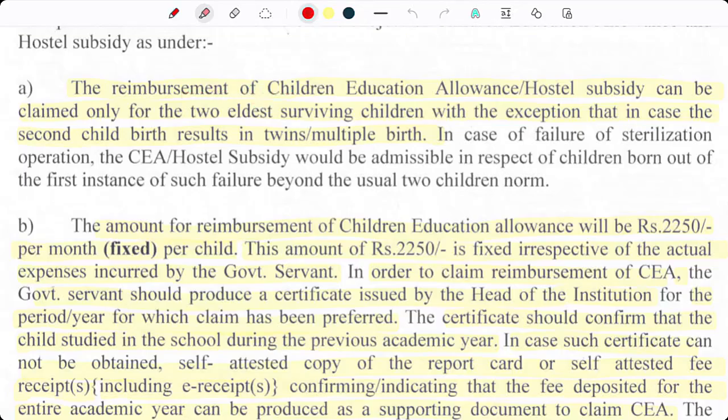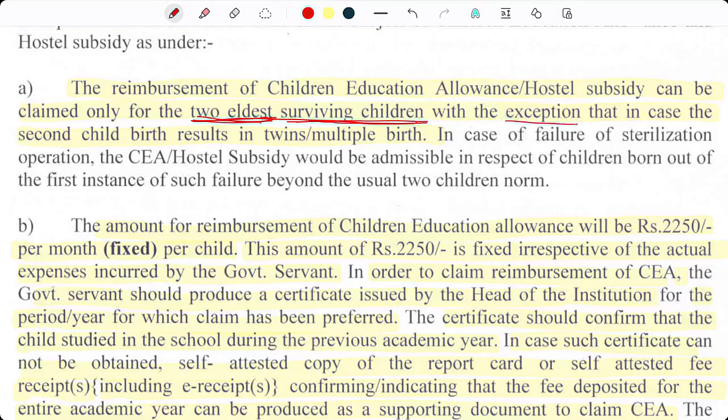Reimbursement of Children's Education Allowance and hostel subsidy can be claimed for two eldest surviving children. So it must be the first two eldest surviving children. Two eldest, okay? We have to remember this. This is important. With the exception.